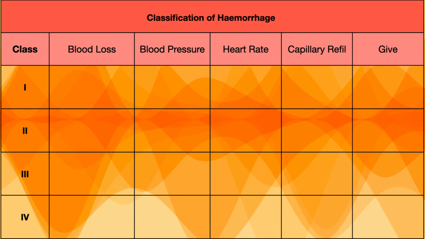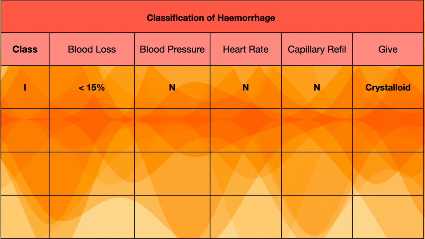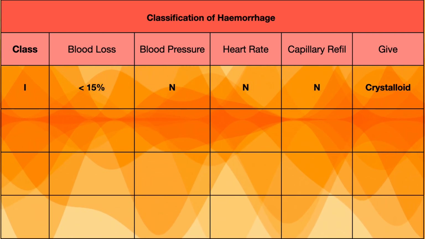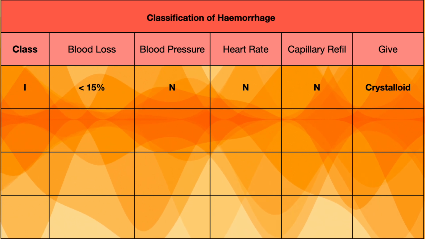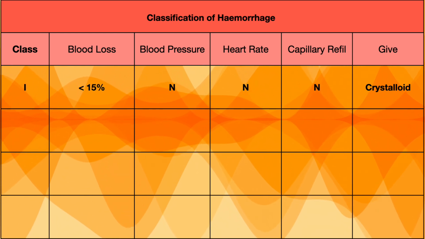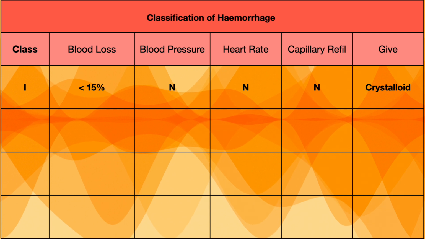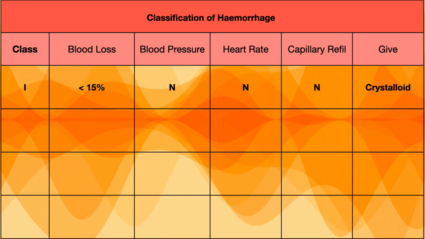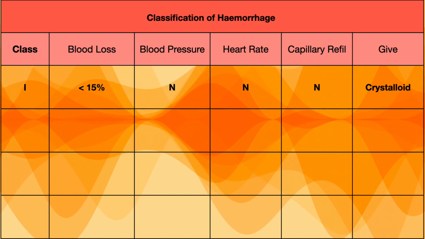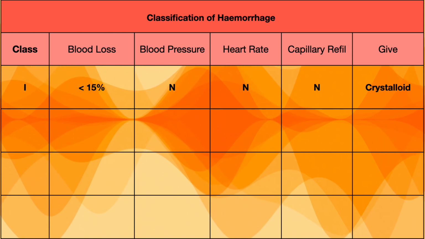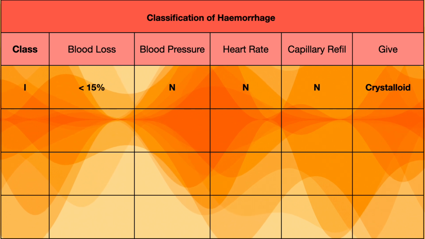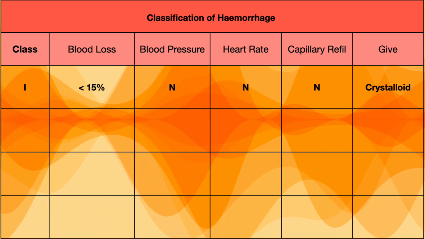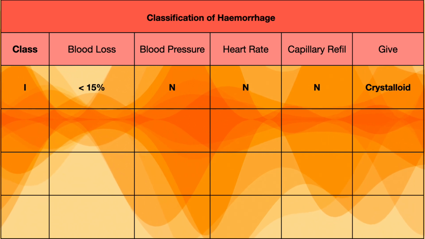So the class 1 is when there is a blood loss of less than 15% of the total blood volume, and in this situation the blood pressure will be normal, heart rate will be normal, capillary refill will be normal, and we give only crystalloids like NS or RL. Post surgery we prefer giving RL solution. So if the blood loss is less than 15%, all the vital parameters will be normal.